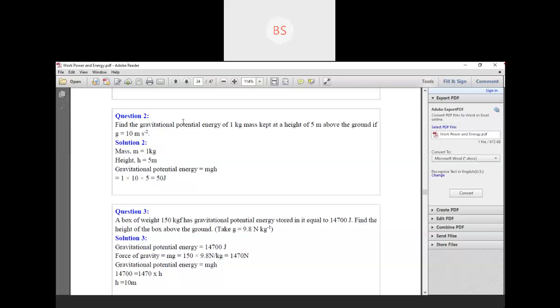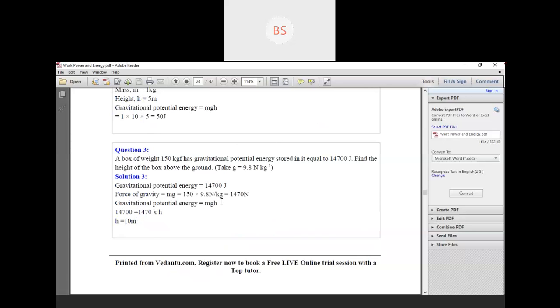So the given things we have to write first, then mention the formula of potential energy, that is mgh, and then substitute the values of m, g and h. So m is 1, g is already given, that is 10, and h is the given height, that is 5. When you multiply 1 into 10 into 5, it is 50 joule. Why is it 50 joule? Because joule is the unit of potential energy. So the gravitational potential energy, final answer, is 50 joule.